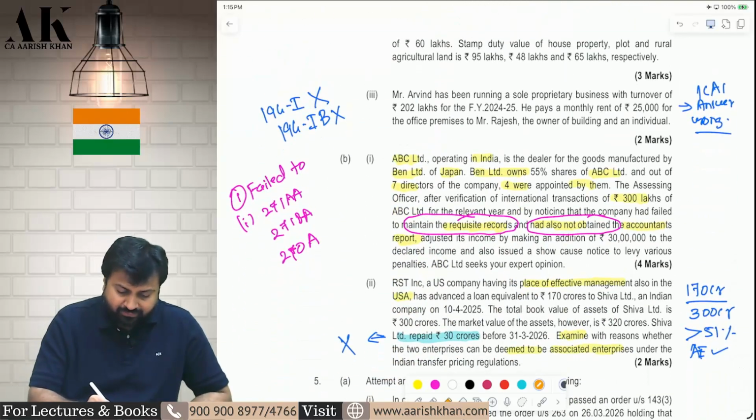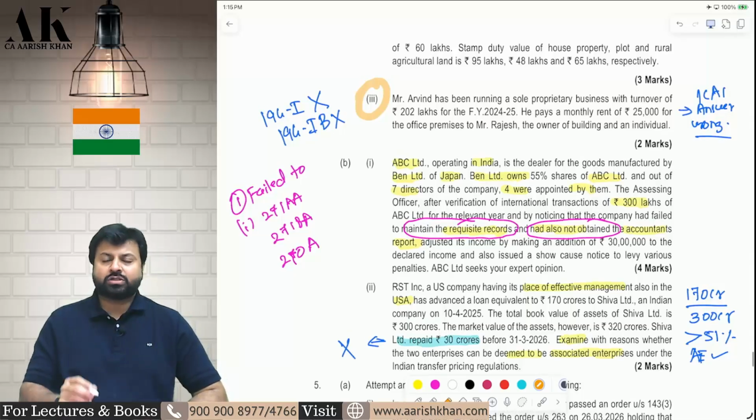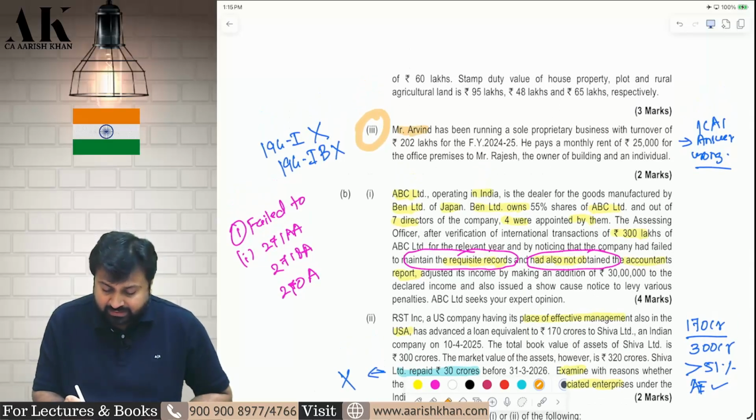Okay. Now this question we have not done. There is some mistake by ICAI in this question. I'll tell you what. Mr. Arvind is running a business. His last year turnover is 202 lakhs. It is more than 1 crore. Now he's paying a monthly rent of 25,000 rupees for his office.